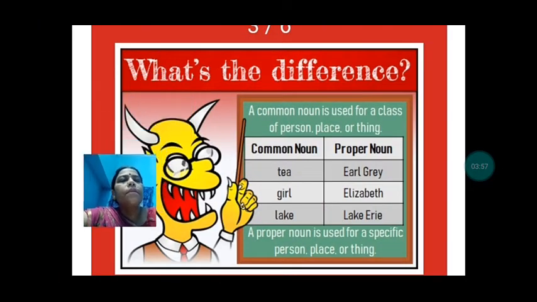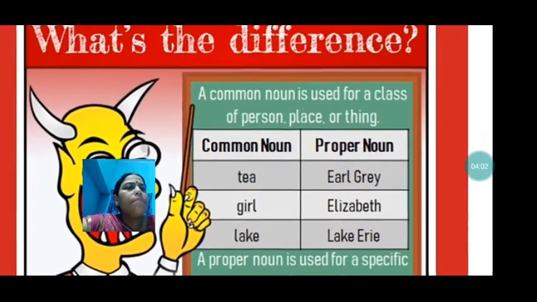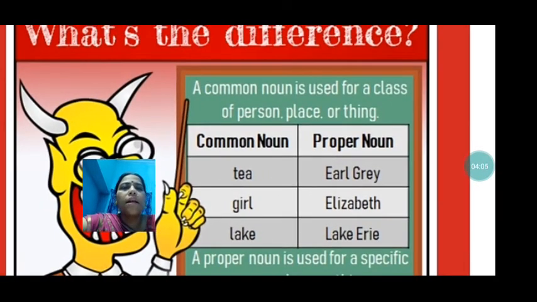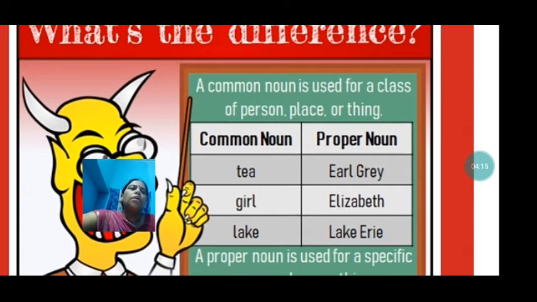Now see, a common noun is used for a class of person, place, or thing. So a whole class, a whole group, have been given the name like tea, girl, lake. So these are common nouns. Now what happens if it is Earl Grey? That is a proper noun given to the tea. And then girl. She has been given the proper name Elizabeth. In common she is called a girl, but given a proper name, that is Elizabeth.